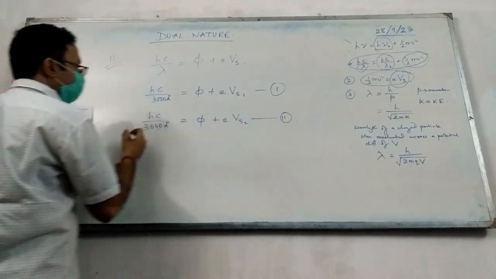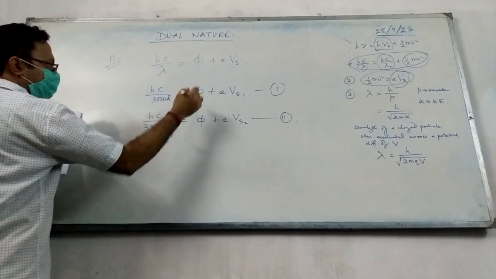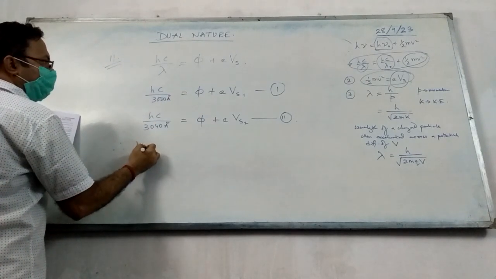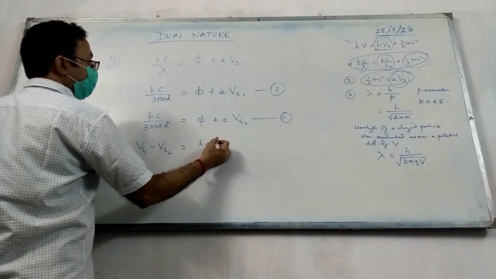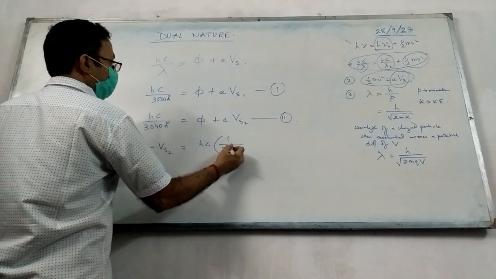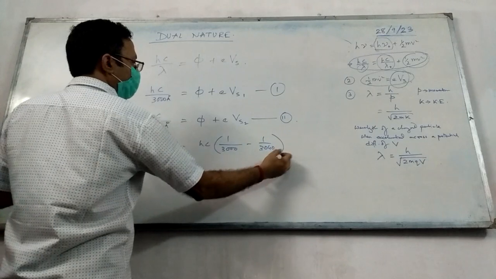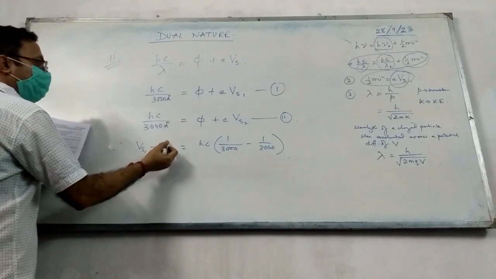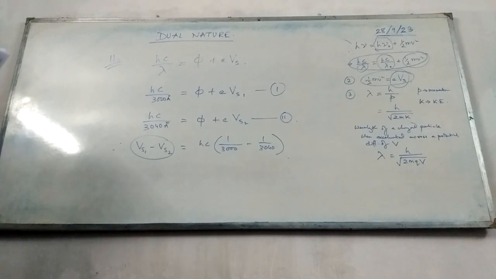Okay? So therefore, if I subtract the two equations, Vs1 minus Vs2 will be equal to hc taken common, 1 by 3000 minus 1 by 3040, right? So they want you to find out the difference in stopping potential.